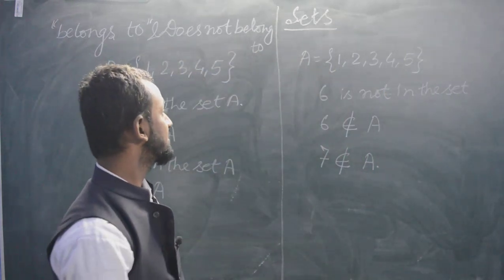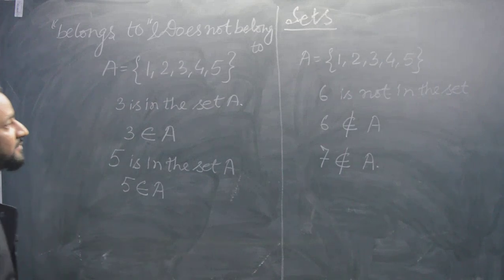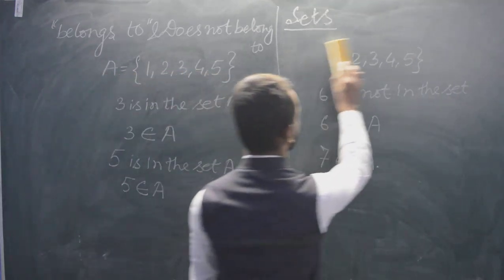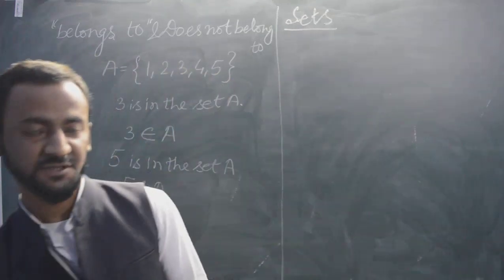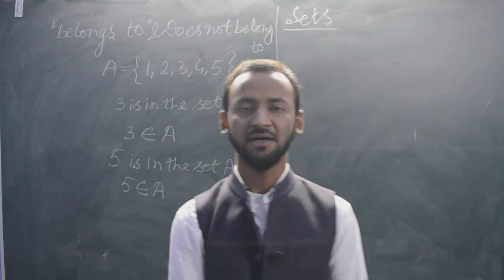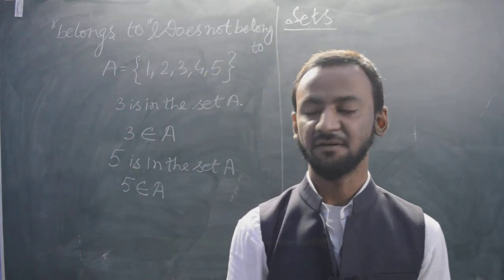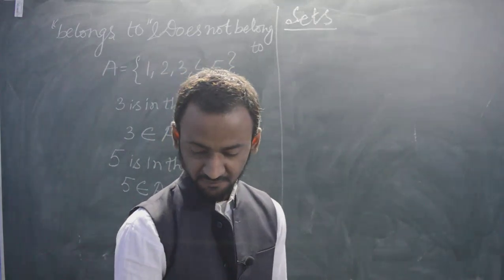Next topic is representation of sets. How do we represent a set? There are two methods. One is roster form and another is set builder form. So we will go for roster form.